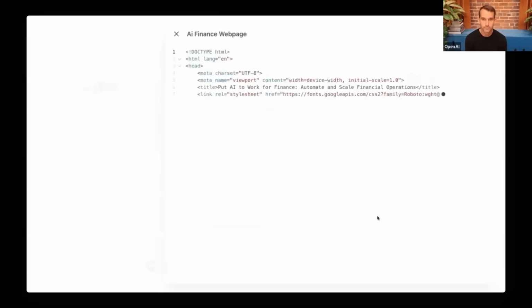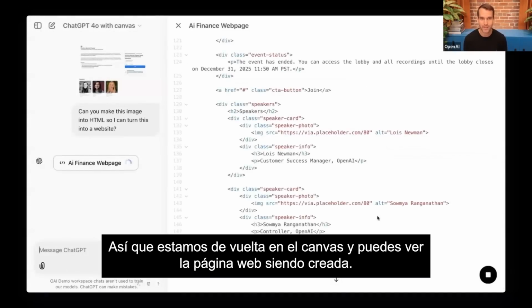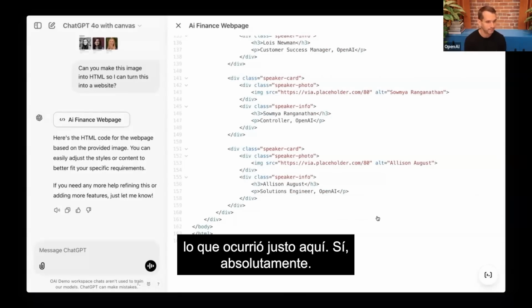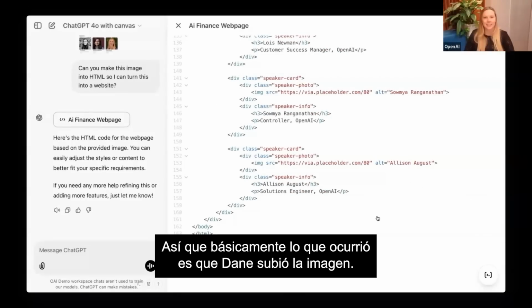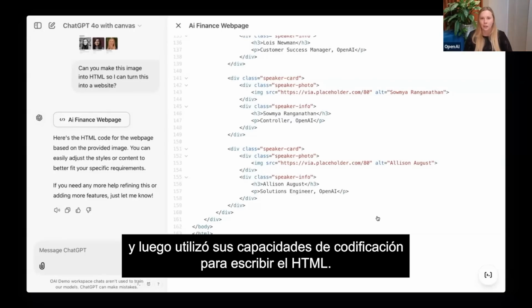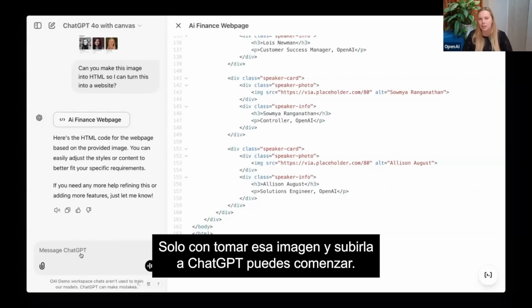All right, cool. So we're back in Canvas, and you can see the web page being created. So let me turn over to Allison a little bit to share what happened right here. Yeah, absolutely. So basically what happened is Dane there uploaded the image, ChatGPT used vision to identify what's in there, and then used its coding capabilities to actually write the HTML. And so what I love about this is you don't have to be a technical person to even start generating this. Just taking that image and uploading it into ChatGPT can get you started.